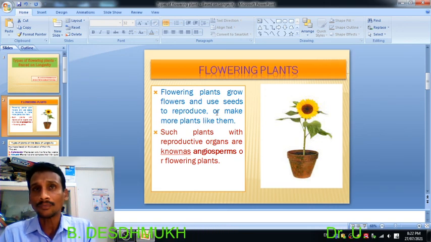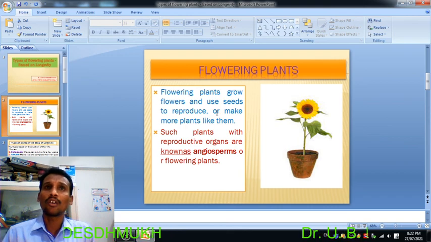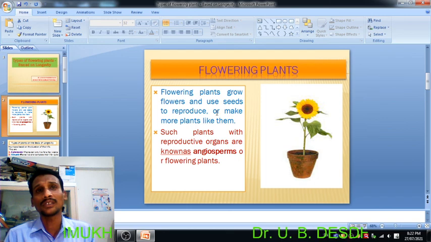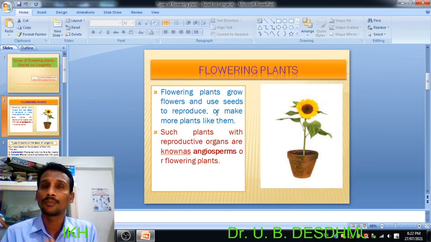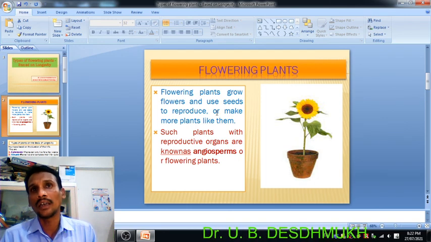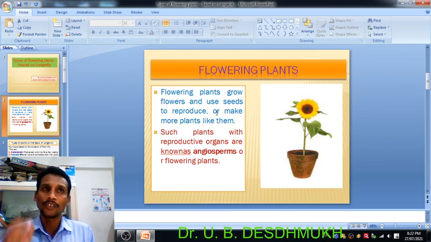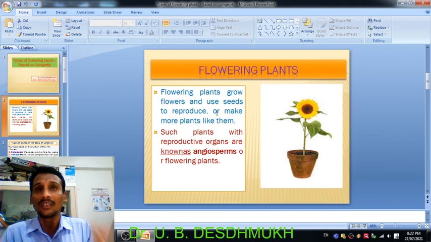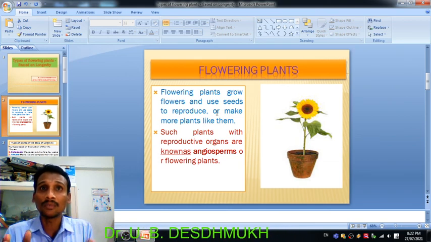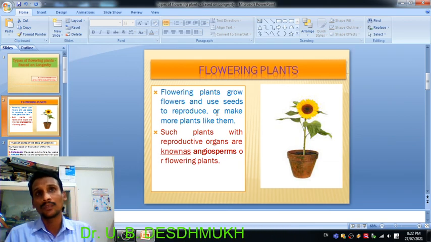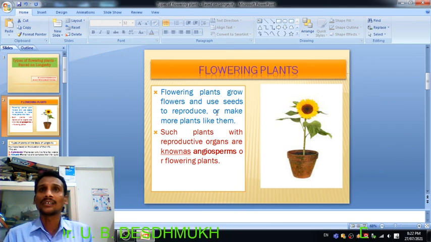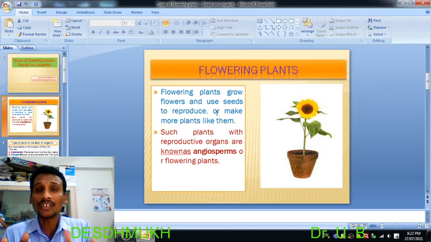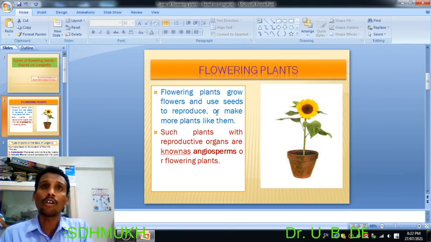I already told you that the flowering plants produce flowers and seeds for their reproduction, and such a group of flowering plants is also called angiospermic plants. So angiospermic plants on the basis of their longevity, that means how much time they take to complete their life, that is considered the longevity of that particular plant. So the time duration to complete their life is the longevity.